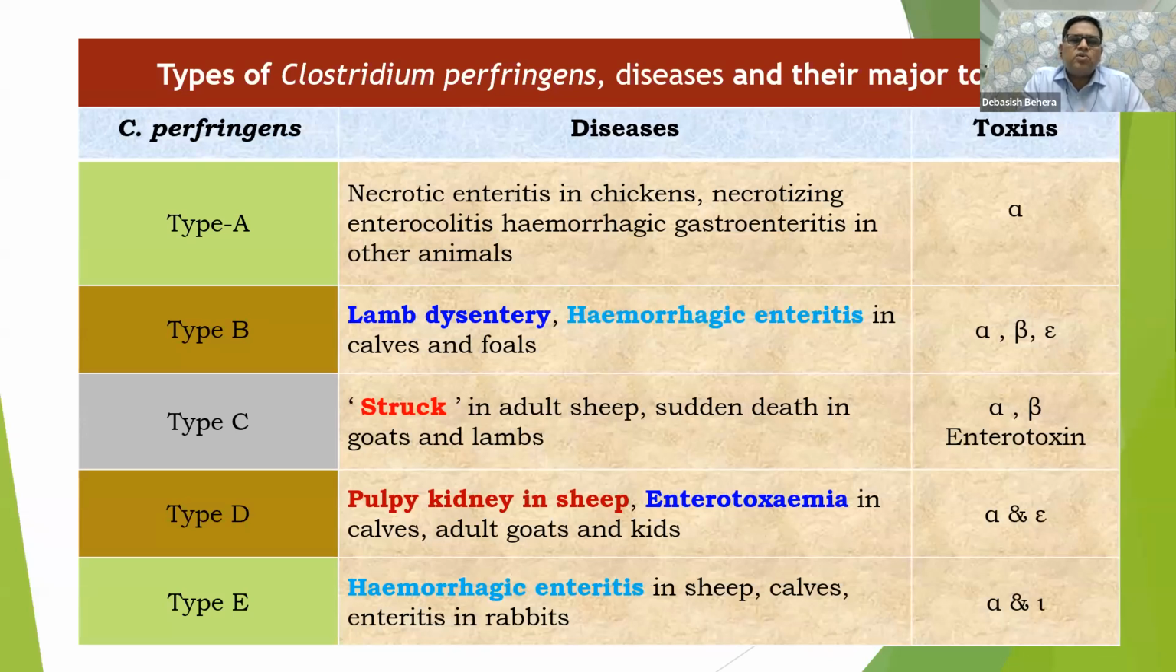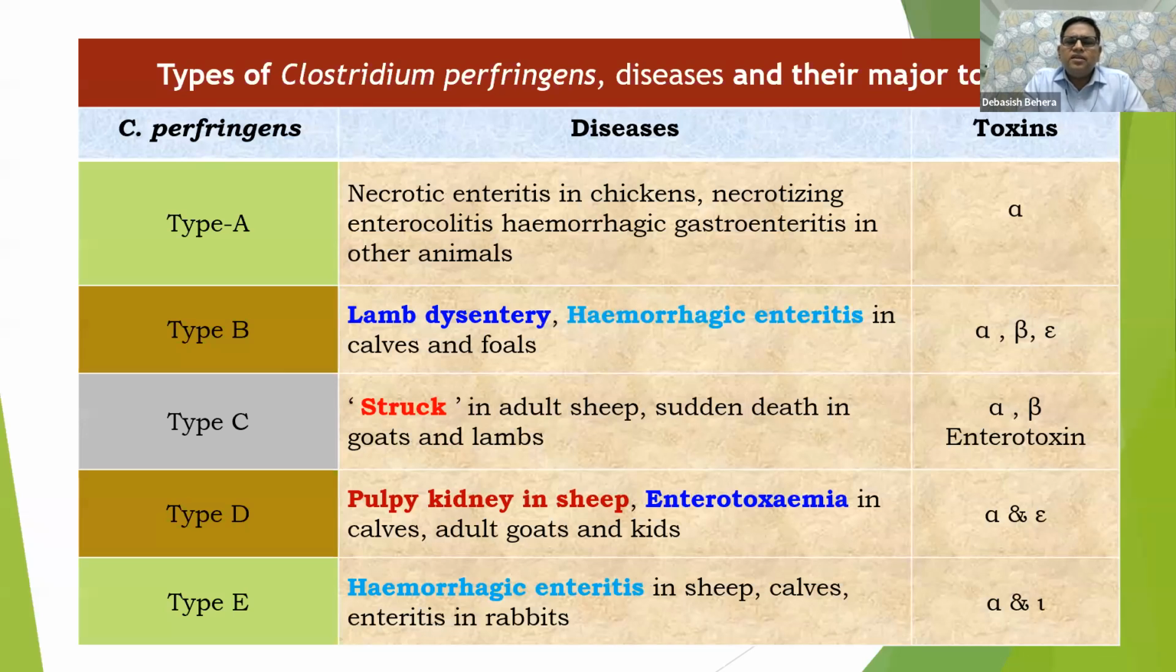Here we are going to discuss lamb dysentery, whose toxin is beta toxin, caused by Clostridium perfringens type B. After type C, struck, which we have already discussed, and hemorrhagic enteritis occur in small kids as well as in lambs. Struck mostly occurs in adult sheep. But one thing is very sure here: sudden death. In both cases, lamb dysentery as well as struck, there is sudden death. This is the only problem with this type of organism or disease.